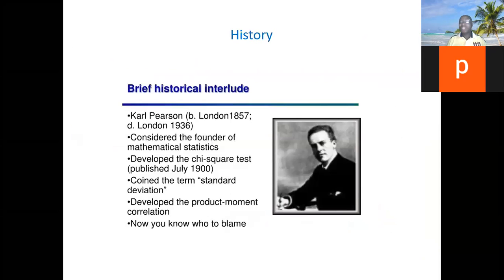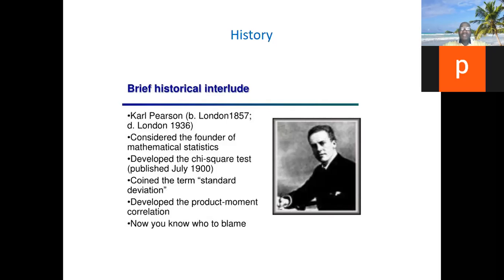Today we'll be discussing chi-square distribution. We'll continue our discussion on continuous probability distribution. So the day before yesterday, we discussed normal distribution as a type of continuous probability distribution. Today we want to discuss chi-square distribution. I want to start with a historical perspective.